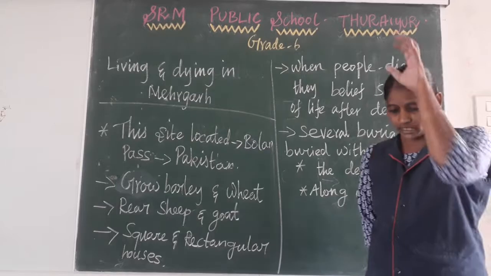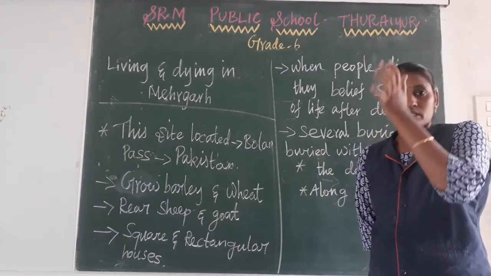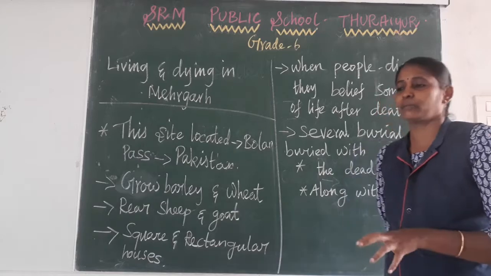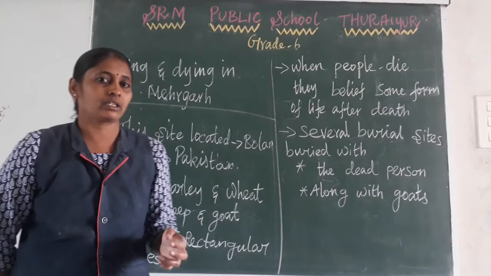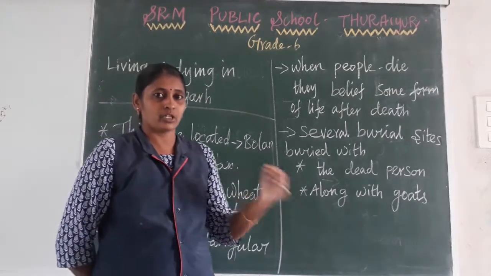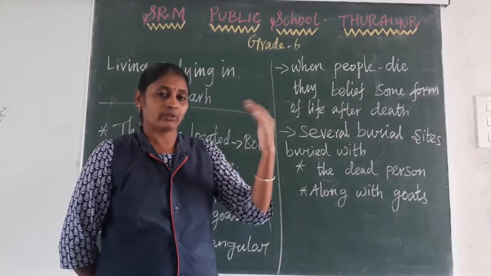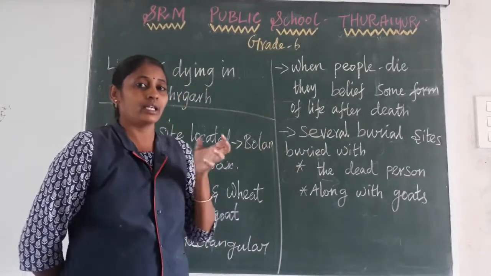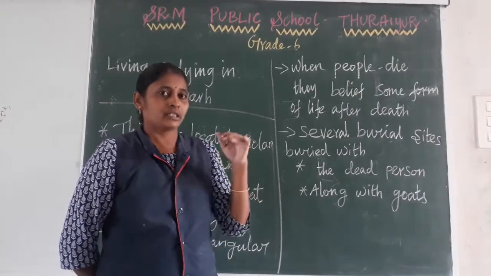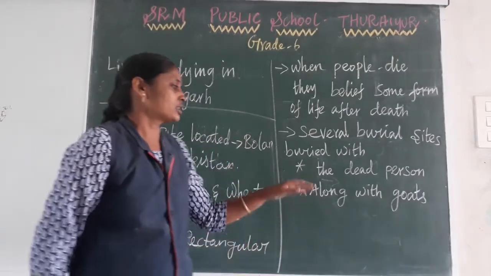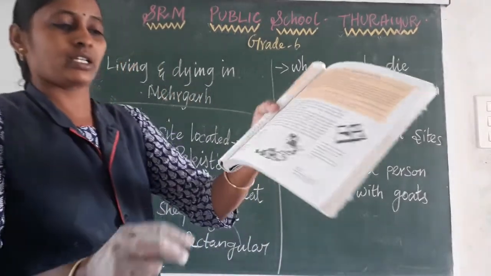At the time of burying, they kept the dead person in a very big pot, and along with the body they kept some goats, some water, some weapons, everything. After death, when they go to that place, they need some food items. For that they buried the dead person along with the goats. In your book they have given that picture.